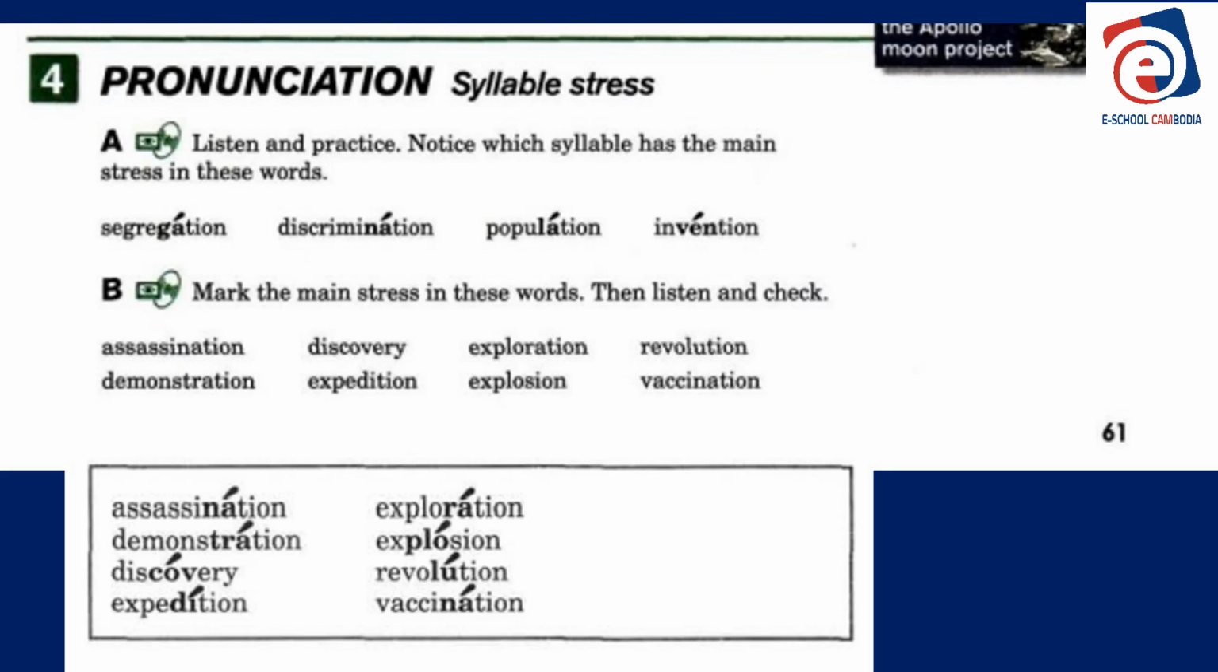And so mark the stress in these words. I will say these words and you mark where the stress is, all right? Assassination. All of these are nouns, by the way. To assassinate means to kill someone. Usually someone who is important, like a president or a public figure. You assassinate them, and the noun is assassination.